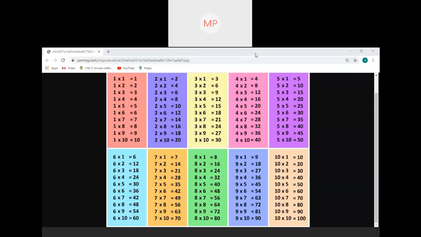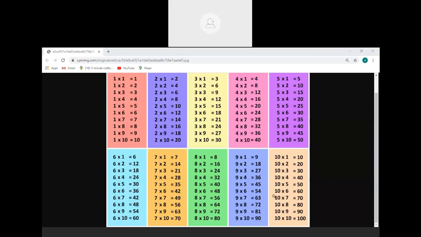Okay, Shri Asni. Yes, ma'am. Read the 4 times table. 4 ones are 4, 4 twos are 8, 4 threes are 12, 4 fours are 16, 4 fives are 20, 4 sixes are 24, 4 sevens are 28, 4 eights are 32, 4 nines are 36, 4 tens are 40.